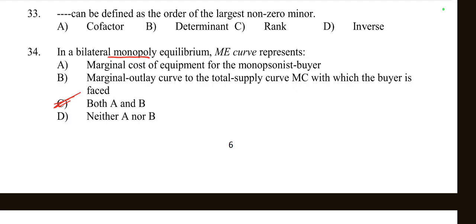ME means marginal expenditure curve. It typically refers to the marginal cost associated with the monopsonist's purchasing decision. It reflects how much the buyer must spend to purchase additional units of the good, taking into account the effect on the price of the good due to the buyer's purchasing power. So marginal cost equivalent for the monopsonist buyer and marginal outlay curve to the total supply curve of MC with which the buyer is faced, both represent the marginal expenditure curve. So option C is right here.